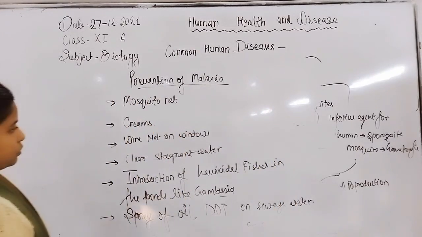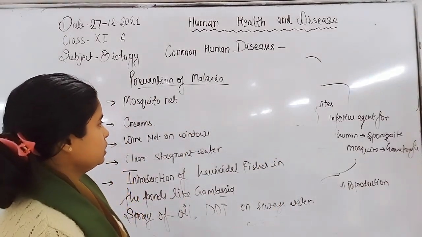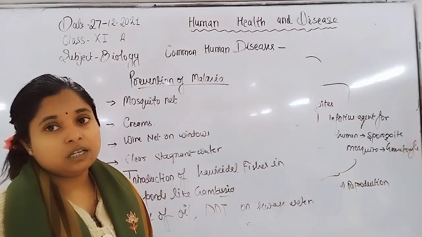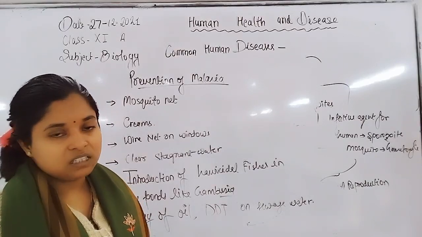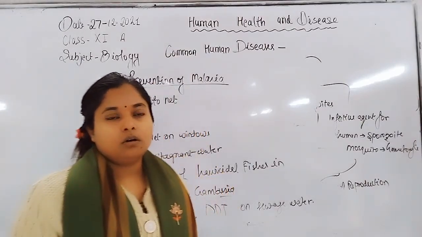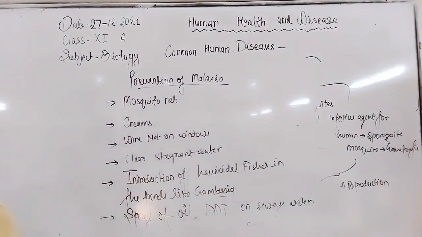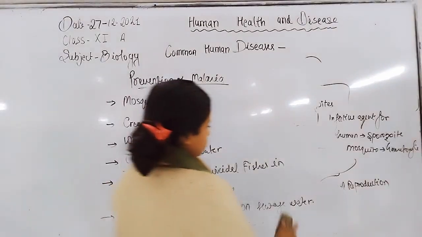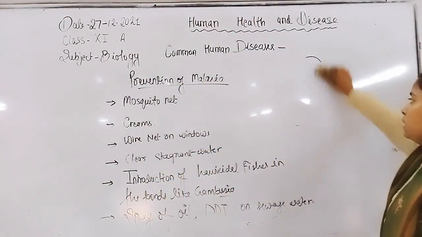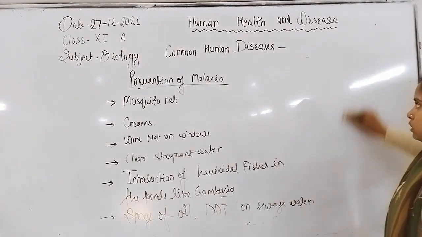So we can also reduce the chances of malaria by reducing the number of mosquitoes, because the transferring agent is the female Anopheles mosquito. If we talk about the life cycle of the mosquito, mosquitoes generally lay their eggs on stagnant water.